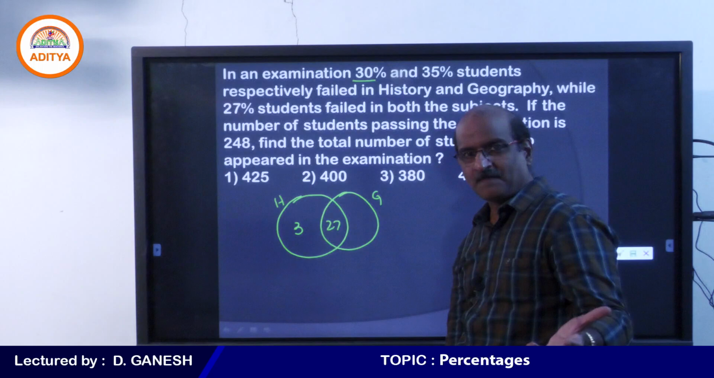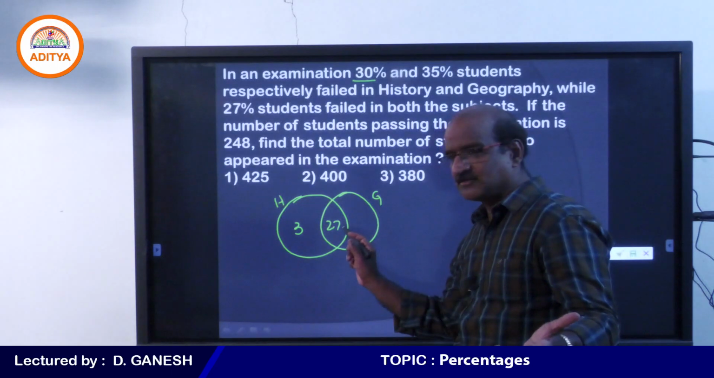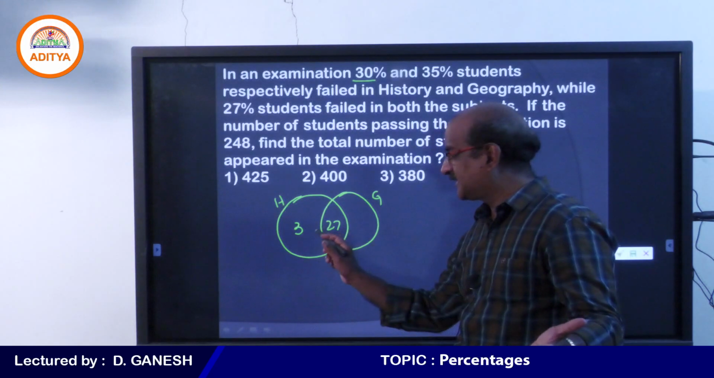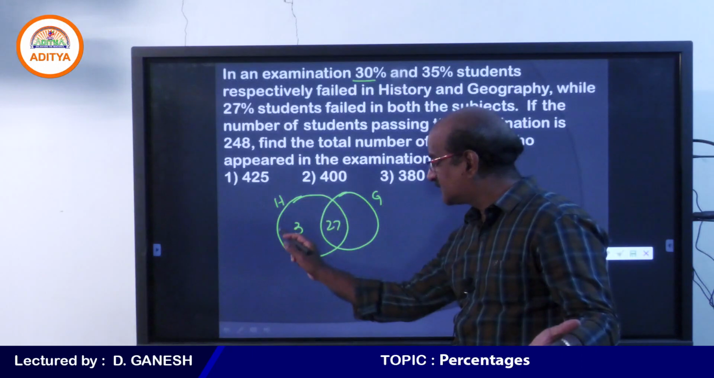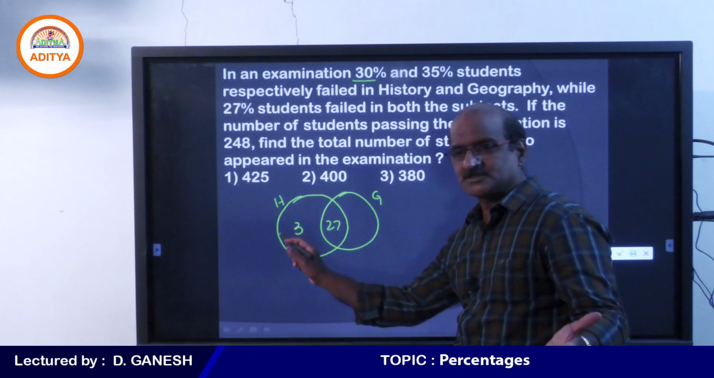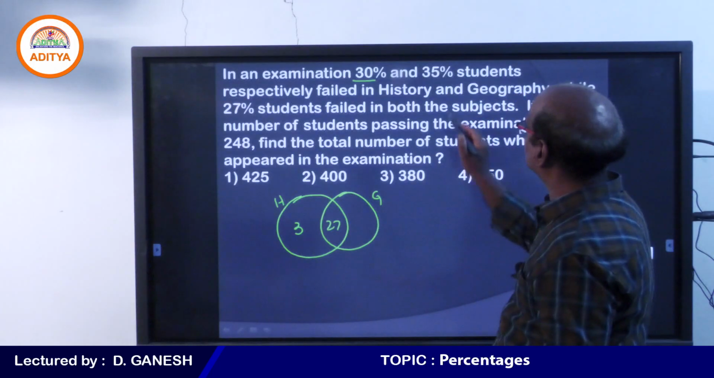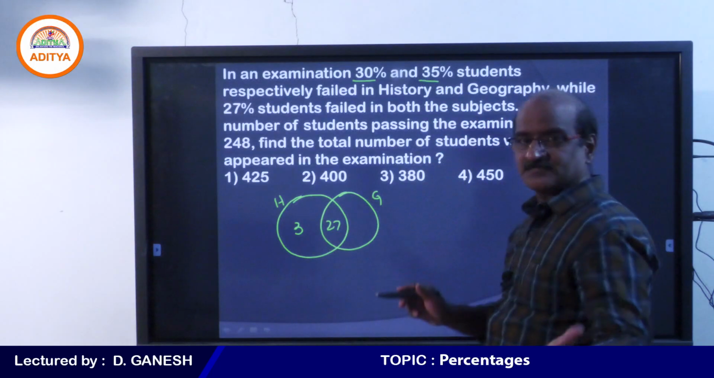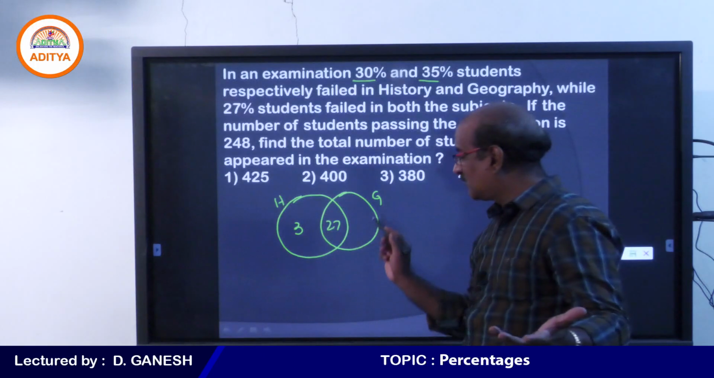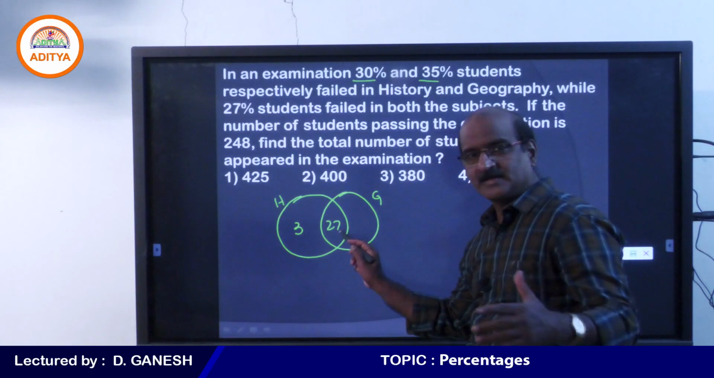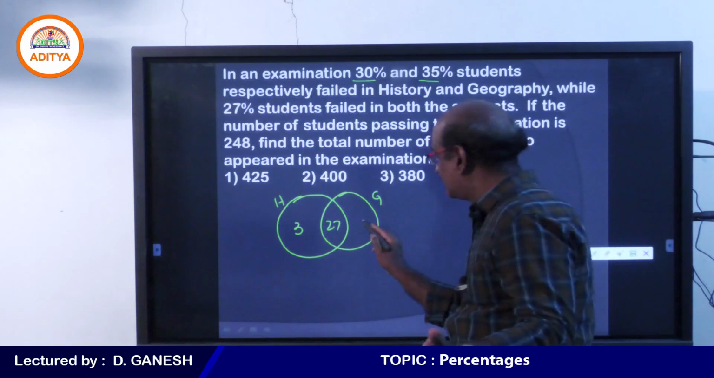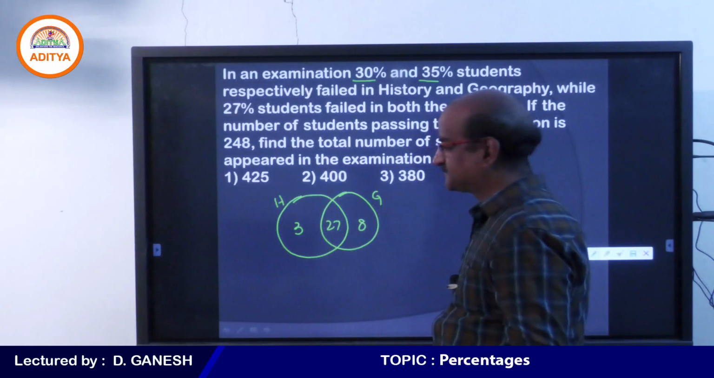You understand, because we already have 27 in common area. We take the remaining 3. See, 3 plus 27, 30%. Can you see this? I hope so. Now when it comes to geography, 35% students failed in geography, but out of 35, 27 is already there in common area. We can take the remaining 8.